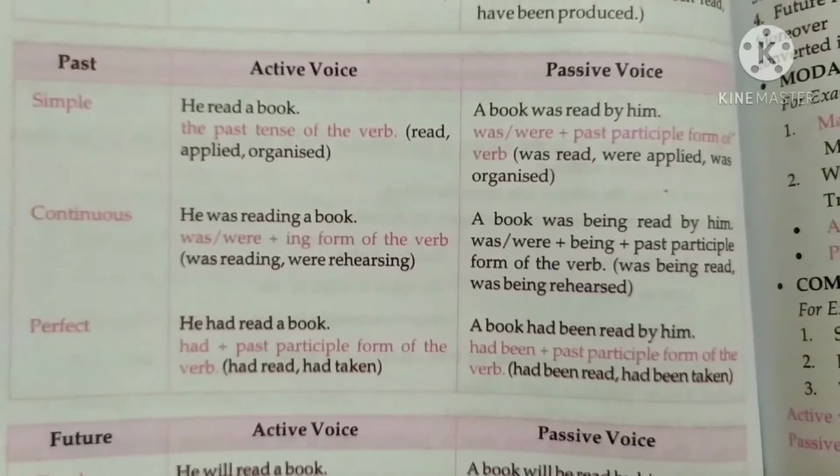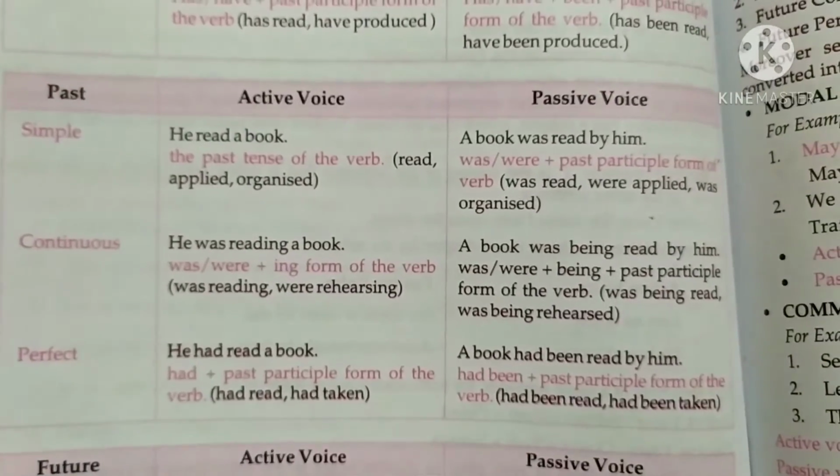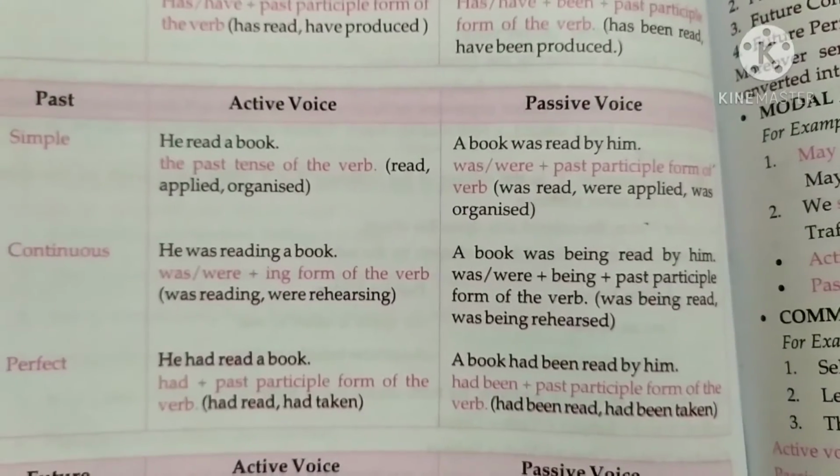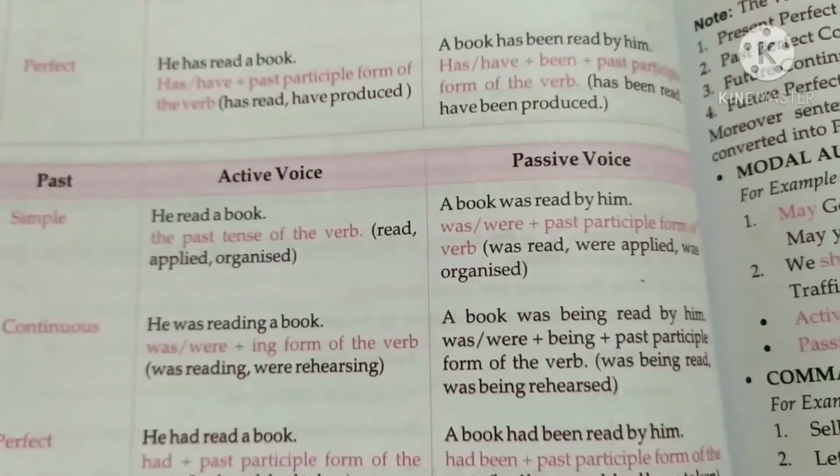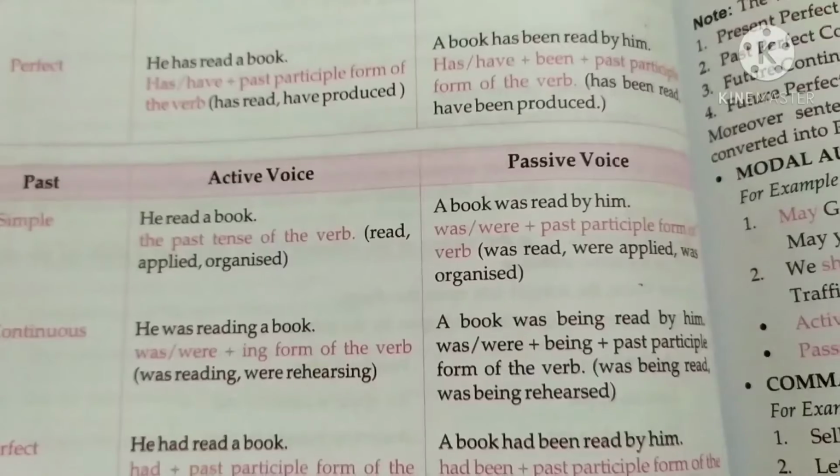And in past perfect, he had read a book. So a book had been read by him. So these are very easy. If you understood the first one, you can easily do the second one.